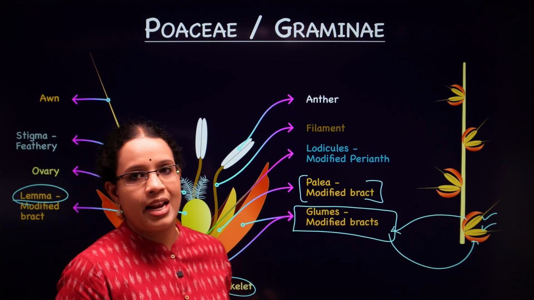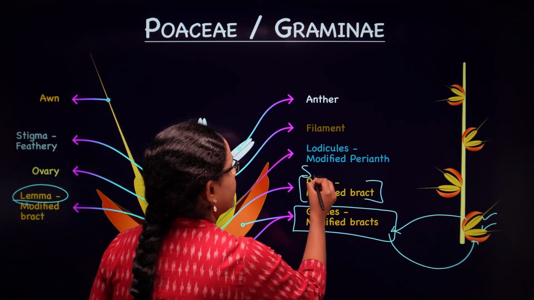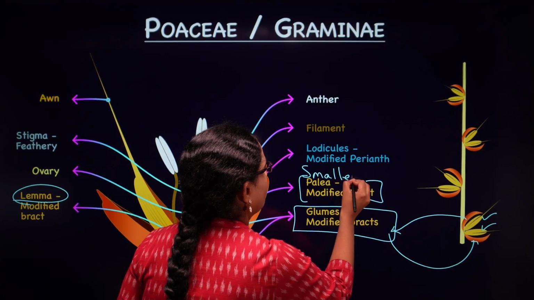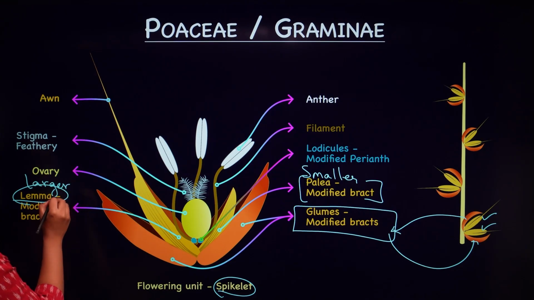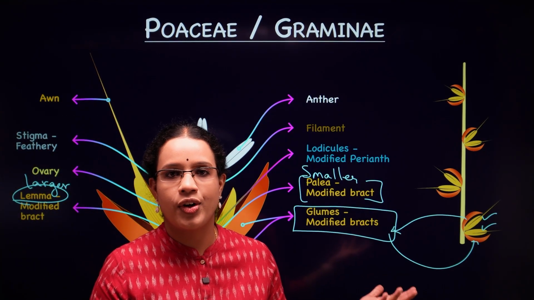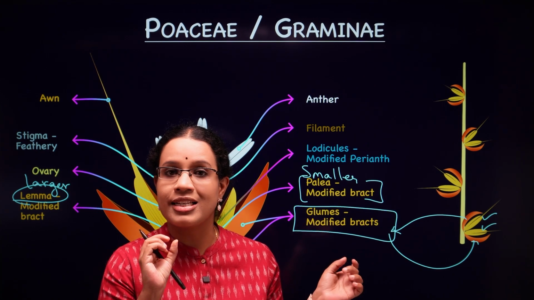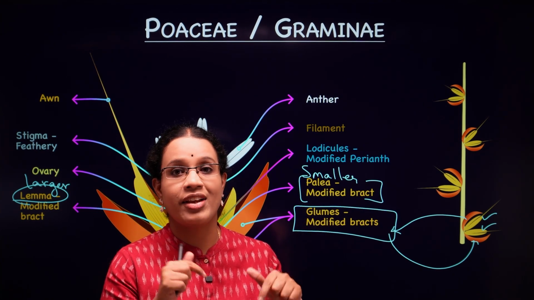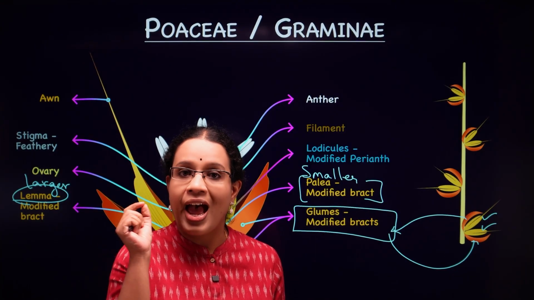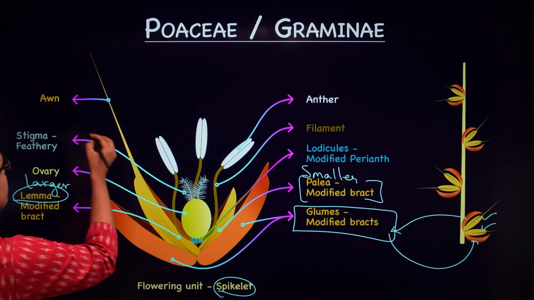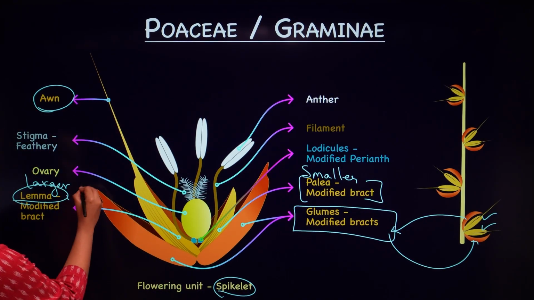Palea is the smaller one and lemma is the larger one. Now again, why are we calling these modified? They are not like the general green bracts. These are a little different from your regular bracts, and they are different from each other as well. One is smaller and the other is larger, and also there is a prominent projection, the awn, which you will see arising from the lemma.